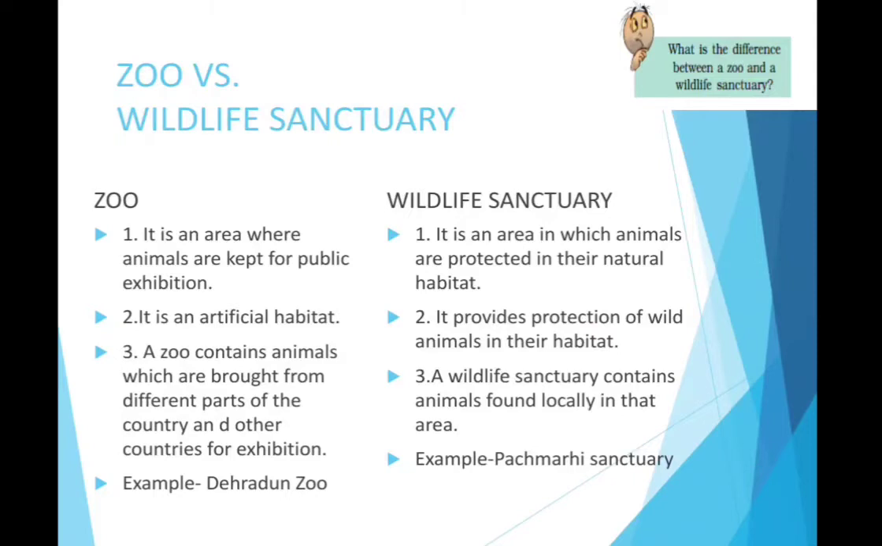A zoo contains animals which are brought from different parts of the country and from other countries for exhibition, whereas a wildlife sanctuary contains animals found locally in that area. So in Dehradun, we find the Dehradun Zoo, and for a wildlife sanctuary, we can take the example of Pachmarhi Sanctuary.